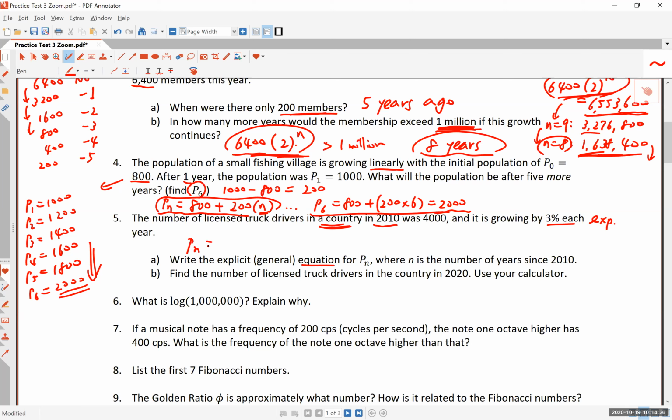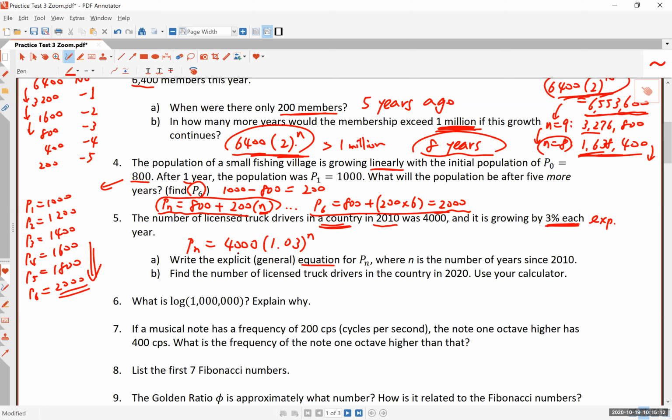Remember, P sub n is always written in the same way. It is the population now, or at a given time at the beginning of this sequence, and then you multiply by, in this case, exponential growth by 3% each year. Remember, it's very much like 3% every year, compounding annually. So you put 1 plus that APR. So 1 plus 0.03, because that is 3%. And then you raise it to the nth power, because that is what happens with exponential growth.